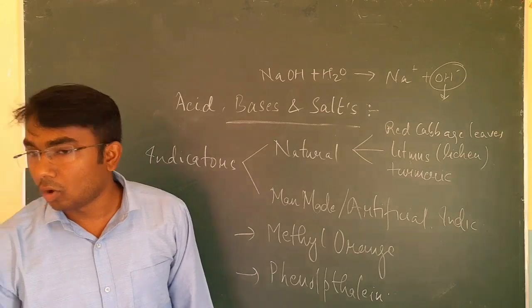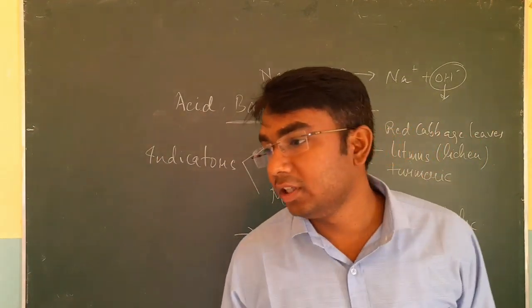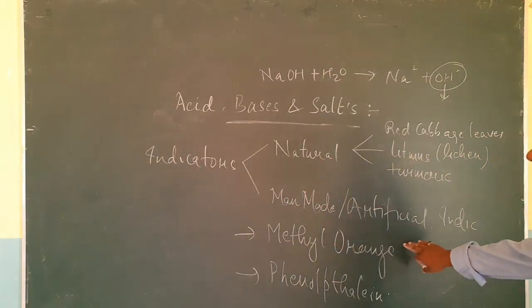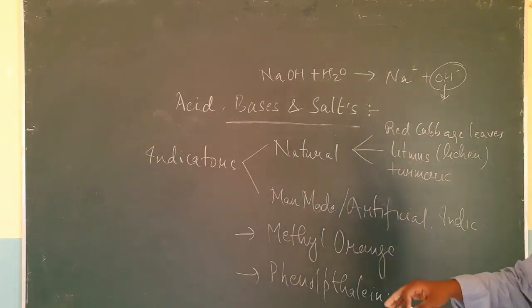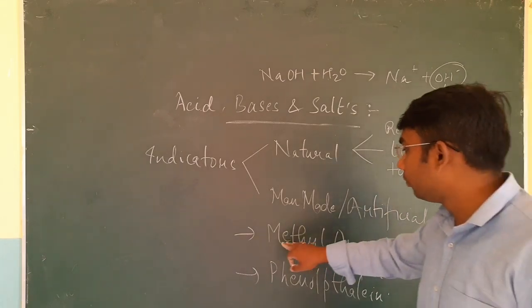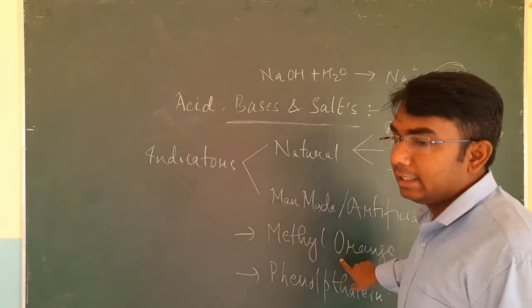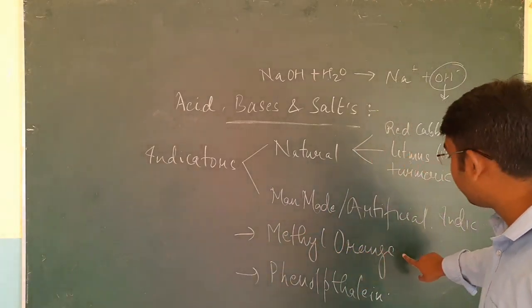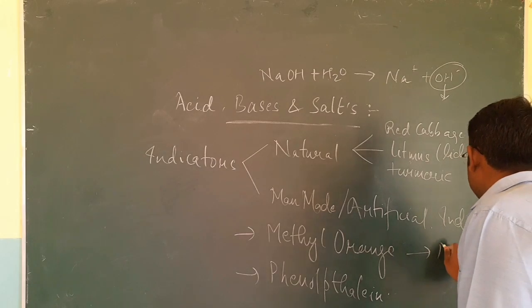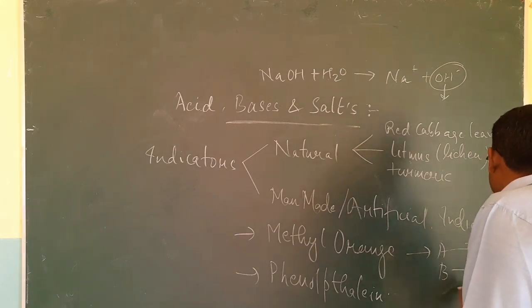If you talk about methyl orange, then in a neutral solution it is orange in color. As soon as you drop 2 or 3 drops of methyl orange in an acidic solution, it changes its color into red. In acid it changes into red, and in base it becomes yellow.